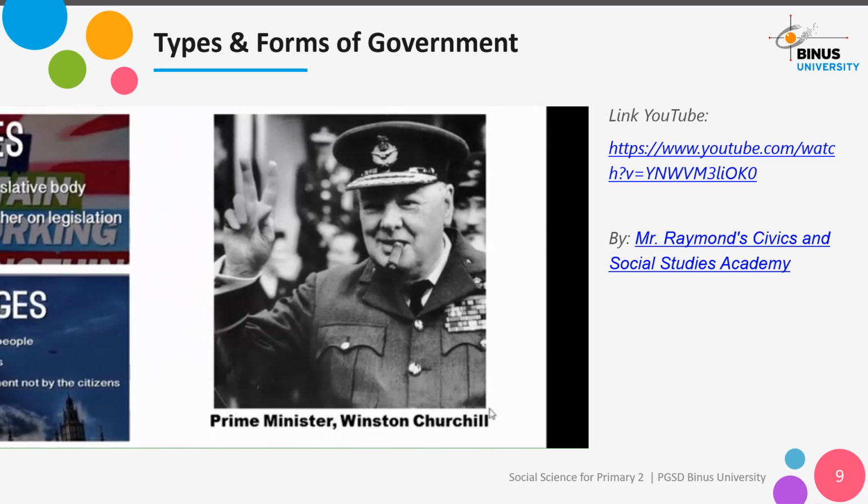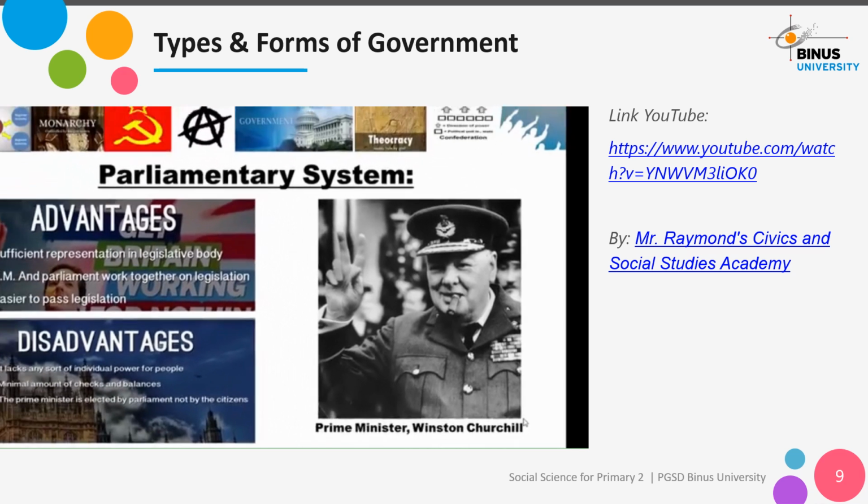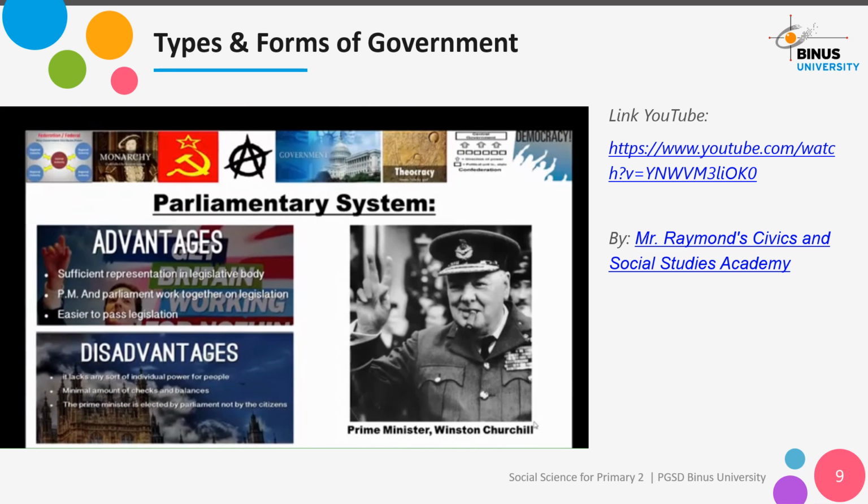Now, a parliamentary system is often described as having a weak executive, but there have been many influential prime ministers in British history, including the famous Winston Churchill, chosen by his Conservative Party to lead the country throughout World War II. So remember, unlike the big 3 systems of government, which describe sharing power between the levels of government, the parliamentary system is about choosing an executive for the country.